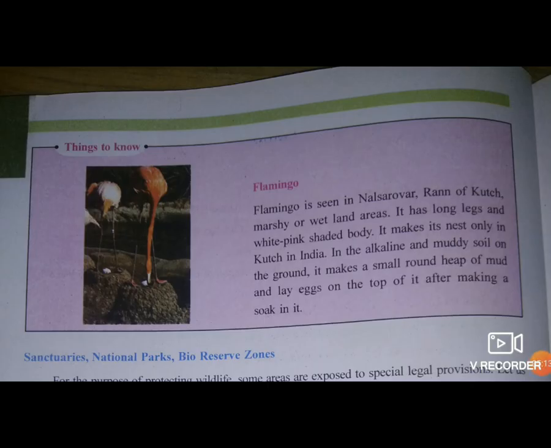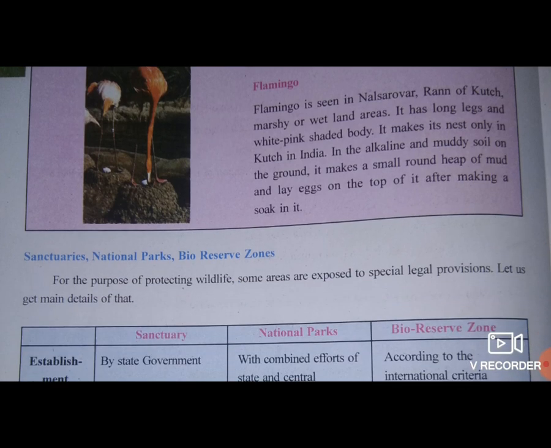Flamingo is seen in Nal Sarovar, Ran of Kutch, marshy or wetland areas. It has long legs and white pink shaded body. It makes its nest only in Kutch in India, in the alkaline and muddy soil on the ground.